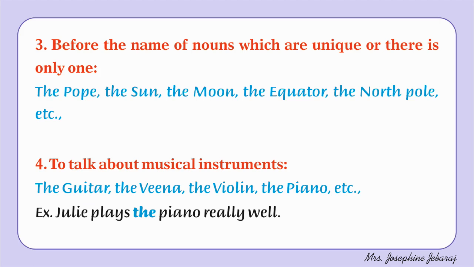Number 3. Before the name of nouns which are unique or there is only one. For example, the Pope, the Sun, the Moon, the Equator, the North Pole, etc. Number 4. To talk about musical instruments. The guitar, the veena, the violin, the piano, the drums, etc. Julie plays the piano really well. Here, the piano refers to the fact that Julie can play any piano. The piano stands for all the varieties of piano.